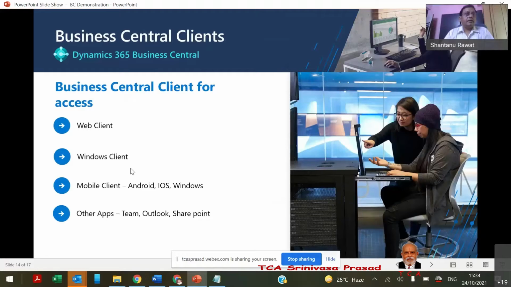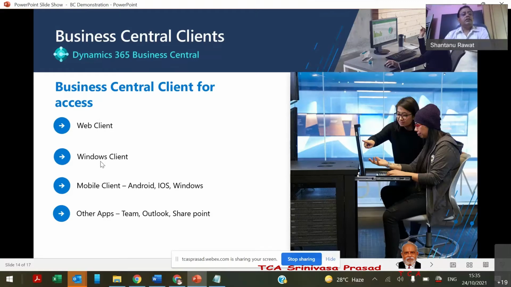And this Business Central comes with multiple clients, meaning the user interface, how we can access this. It's very easy to use. It's based on cloud. So just by entering the user ID and password, we can directly access the system from anywhere using the web client. So the web client is one mode where we can run the system.